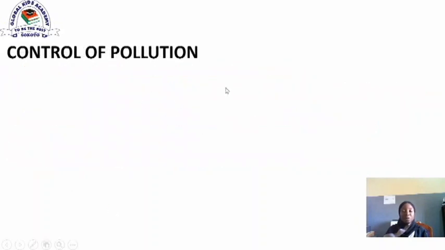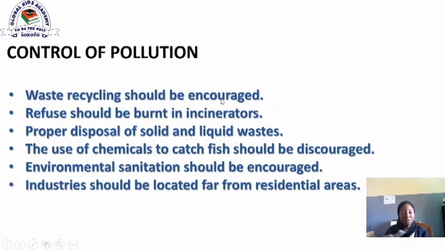Now, control of pollution. How do we control pollution? 1. We can control pollution by waste recycling. So here they said waste recycling should be encouraged. Instead of us throwing our waste indiscriminately, we can just recycle them to become something useful to us.